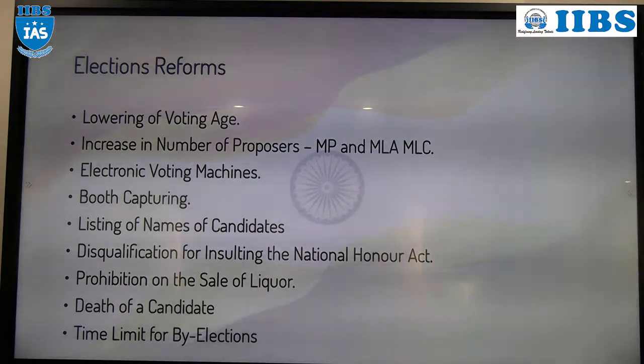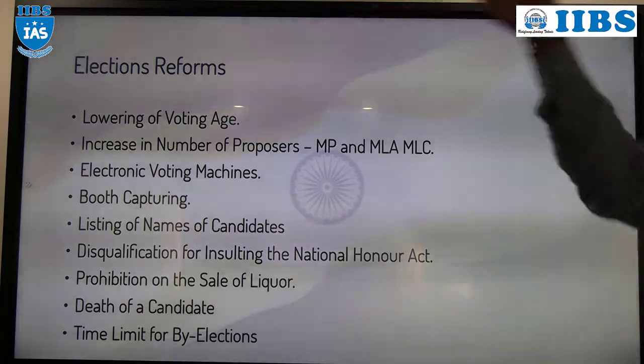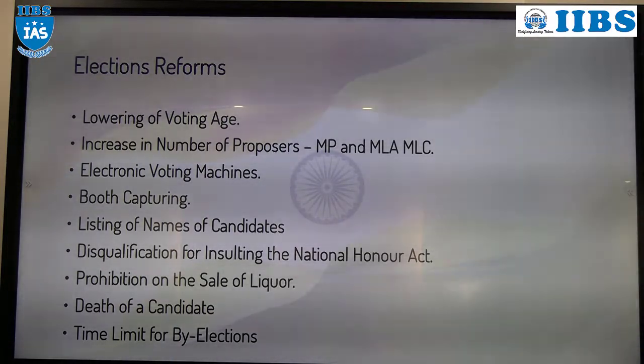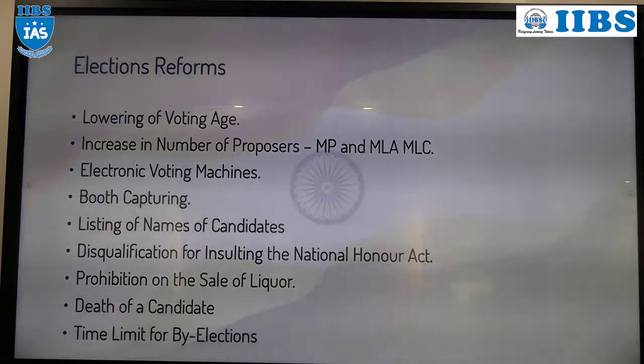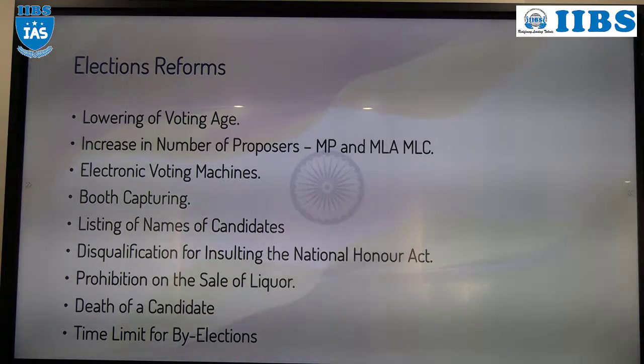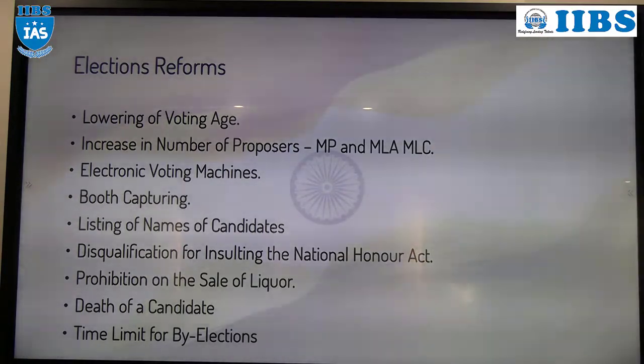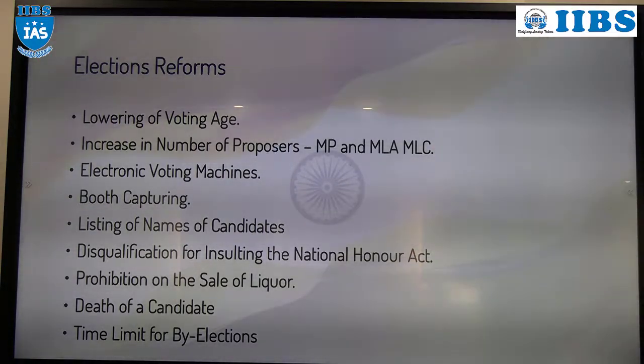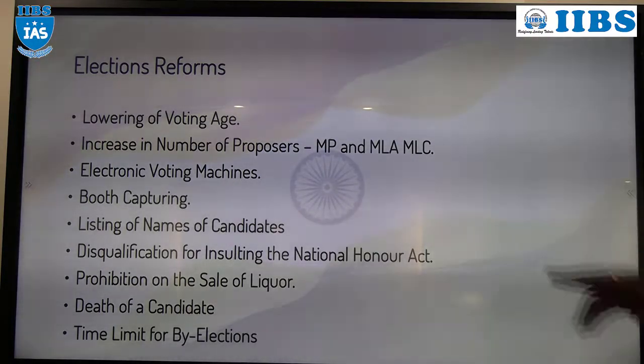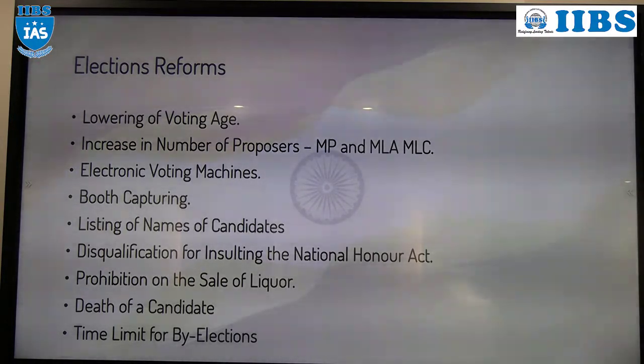At that time, 10 members should support, whichever is less, either 10% or 10 electors. Now understood? So this is for MLC. The same is applicable to Rajya Sabha also. Got it? So that is the number of proposers.